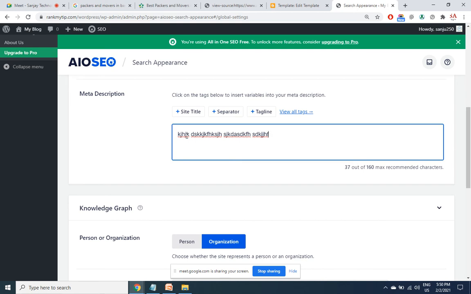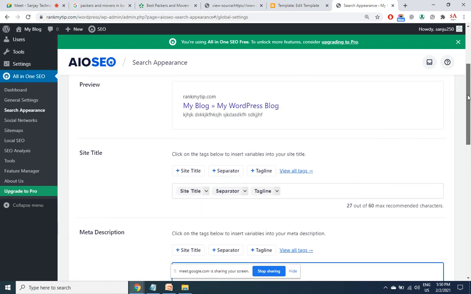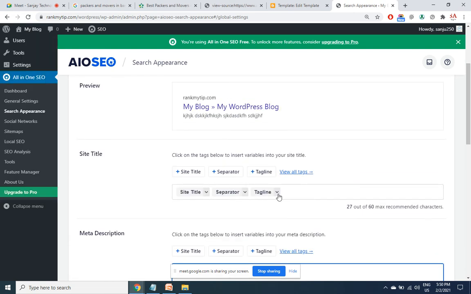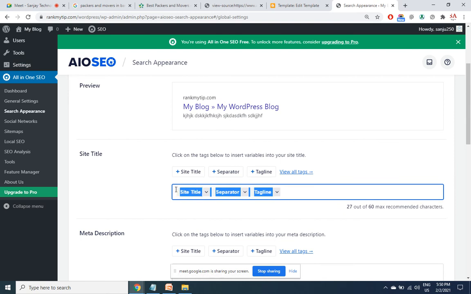You do not have to give the brackets, meta description and all that. The plugin will create the syntax for you. So for the home page, whatever is your meta description, enter it here, and whatever is the title tag, enter it in this box.